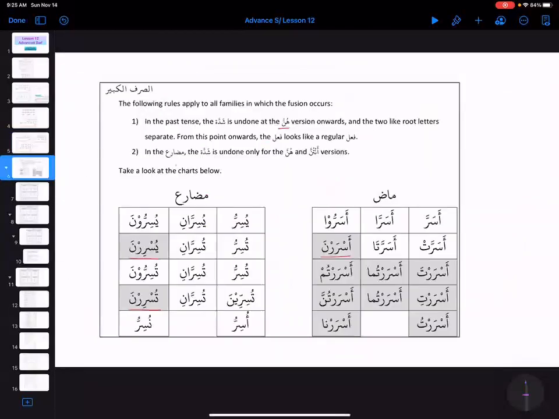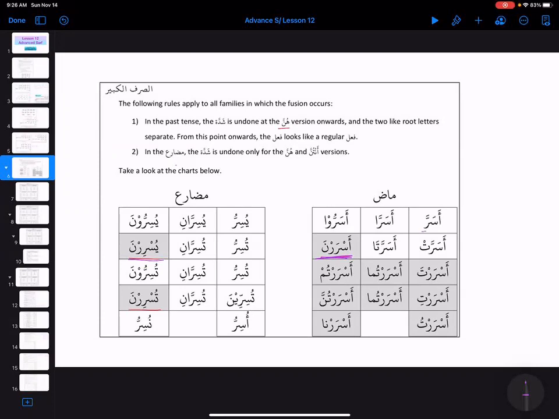Okay. Then Sarf Kabir. Last class we did that too, right? So now we are going to see it in Mazid Fihi. It's not a big deal over here. We know that at hunna, when it is fi'l madi, there is going to be a change. What change is going to come? The shadda is going to be undone. It'll open up, and after that we just need to add ta, tuma, tum.